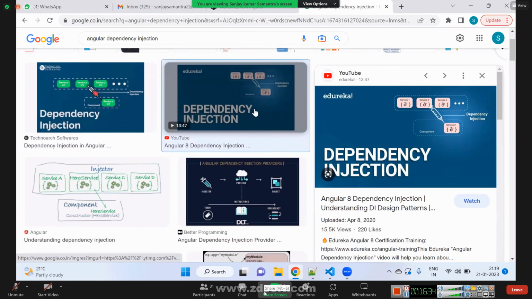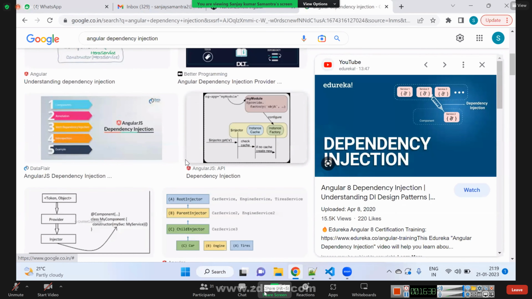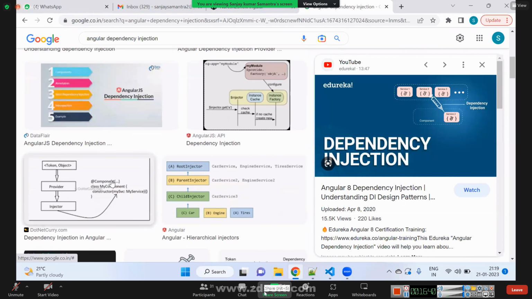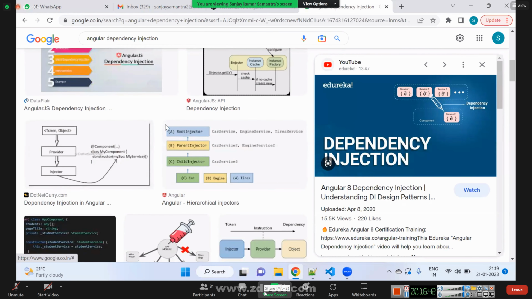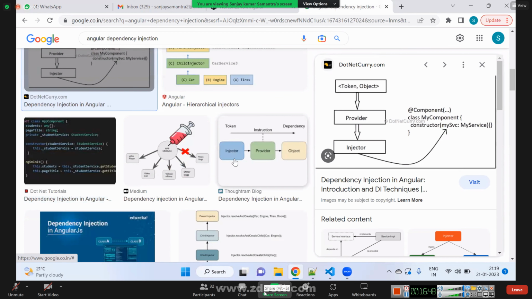When we create a service, and we inject it into different components, that is called dependency injection.